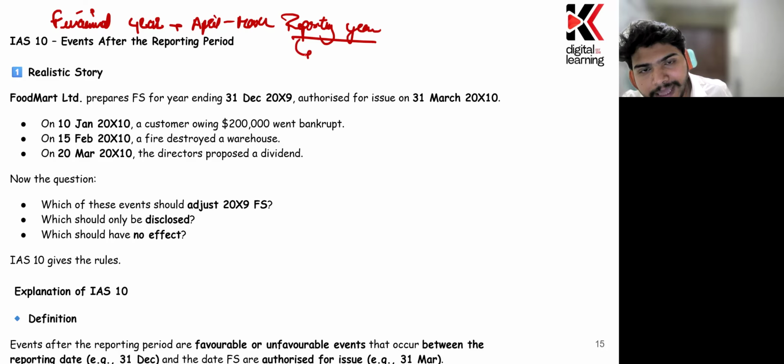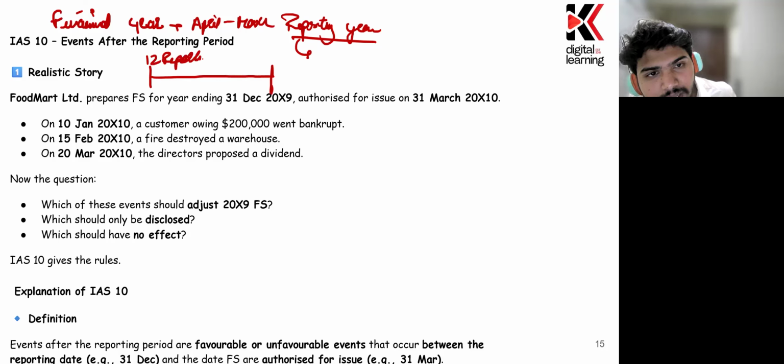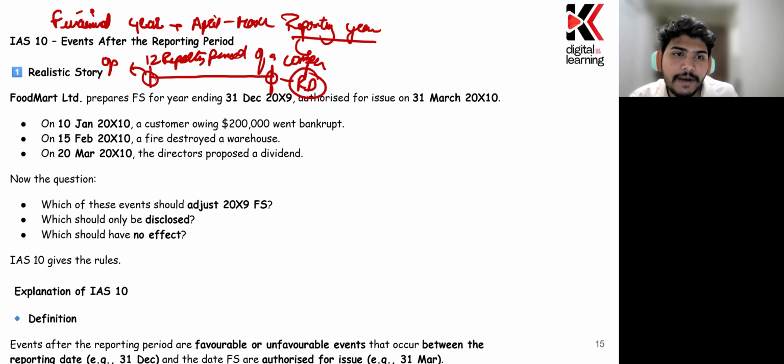Now, reporting year can be anything, or it could be any period for which the company is preparing and presenting their financial statement. Is that clear? Now, suppose these are the 12 months reporting period of a company. This is the opening date and this is the closing date, also known as the reporting date. Okay. So the company does have many transactions in this duration, and they have to report them and include all of them in the financial statement.